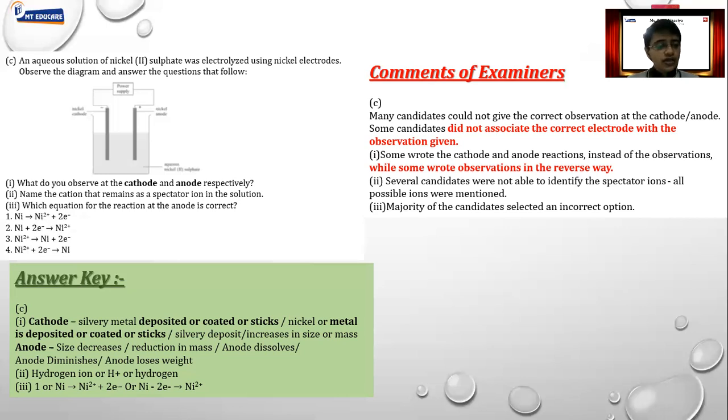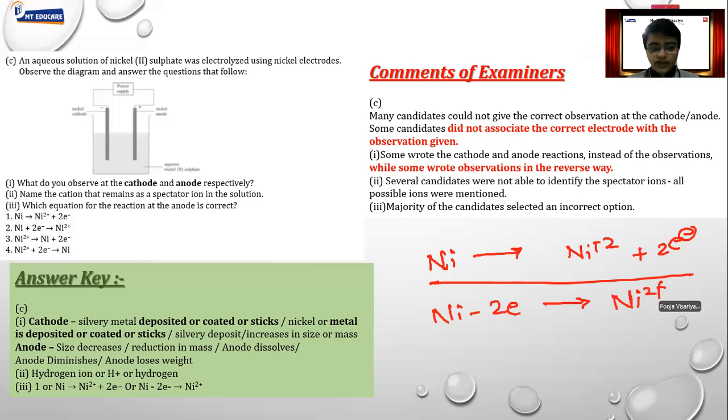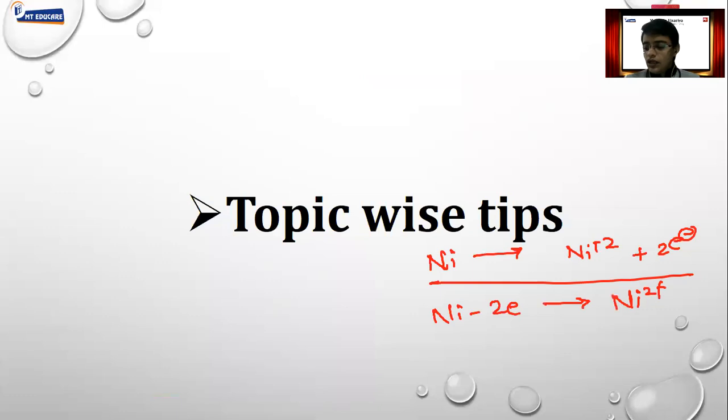Okay, next comes here, which equation for the equation at anode is correct? At anode, what happens? Nickel from anode is coming out in the form of nickel ion. So nickel will lose the electron to form nickel ion, that is Ni2+. For that, it has to lose 2 electrons as well. Fine. So either this equation or in this form, Ni loses 2 electrons, that is minus 2 electrons, to give you nickel 2 plus. Any one way is correct. Fine. So that's it, guys.